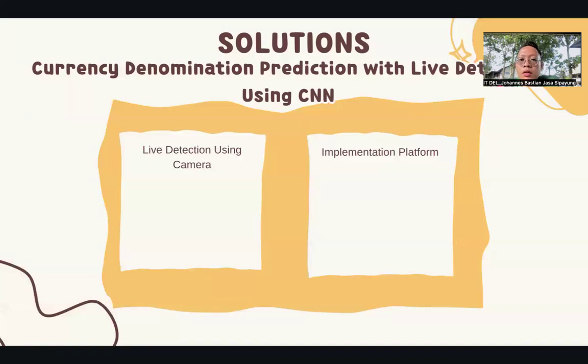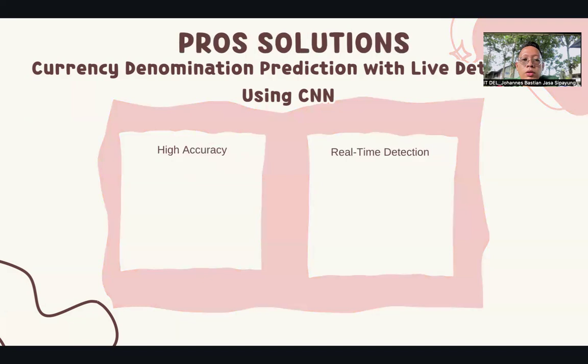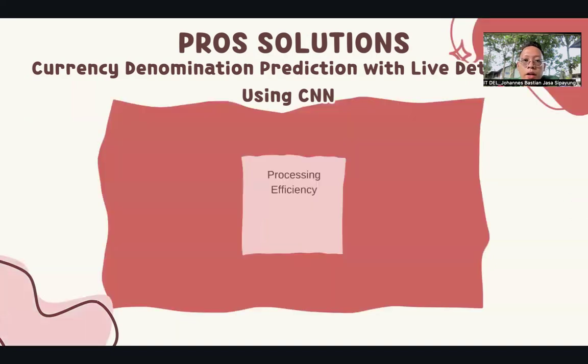Then the other pro of the solution is high accuracy. For high accuracy, I get it from my algorithm and my dataset. And another pro of the solution is real-time detection, because I'm using the camera. And another pro of the solution is processing efficiency.